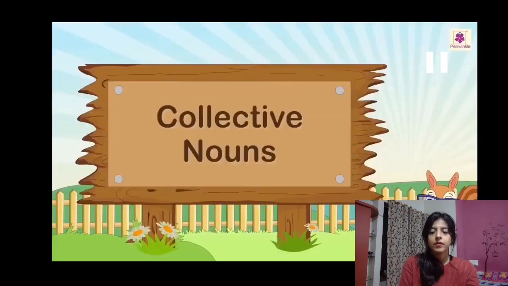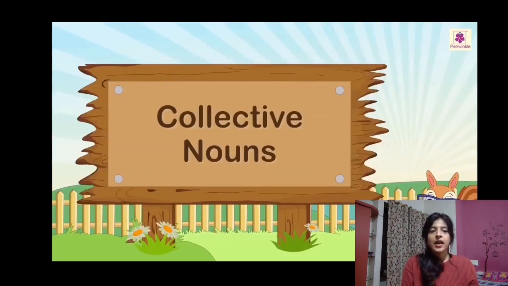Now let's see collective nouns, which is the third type of noun which we are going to study. What does a collective noun mean? Like the title of the noun, collective, we can say a group of.